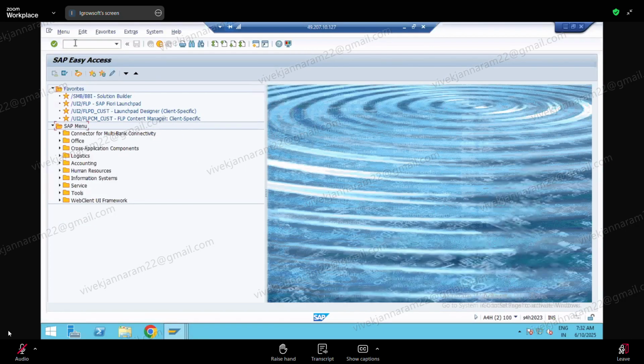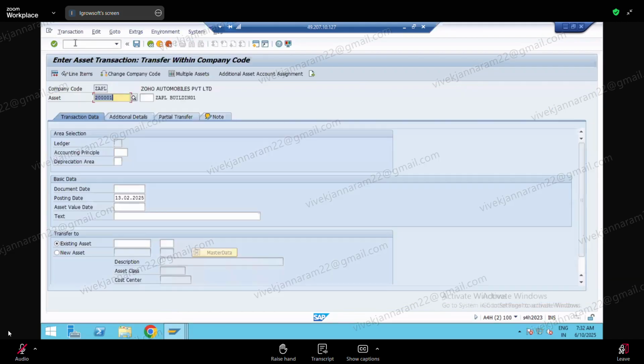Okay. So where are we now? We are in ABUMN, right? Yeah. Okay, fine. So transfer within the company code. This is better. So now I am giving my document date here. Value date I am giving. So this is a new asset, and I am giving the description here. Asset class, build the master data.